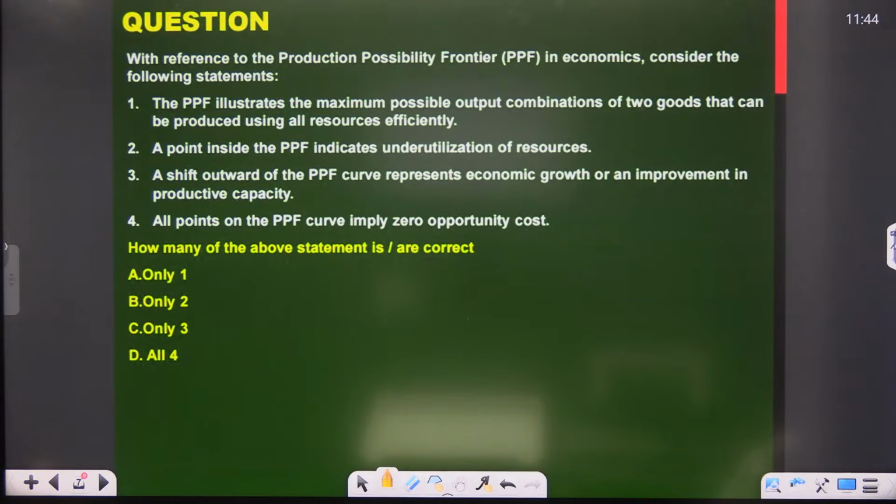Two: a point inside the PPF indicates underutilization of resources. Three: a shift outward of the PPF curve represents economic growth or improvement in production capacity. Four: all points on the PPF curve imply zero opportunity cost. What is the right answer here?